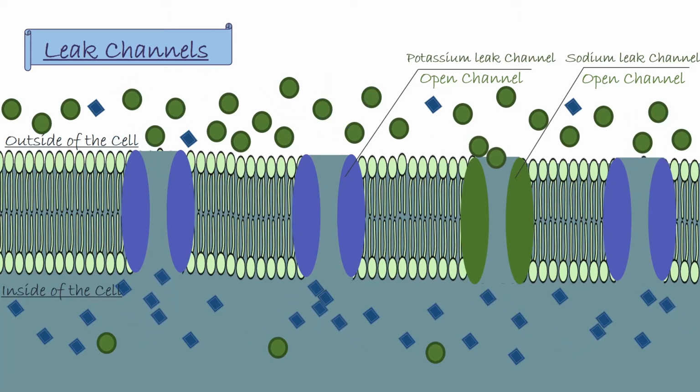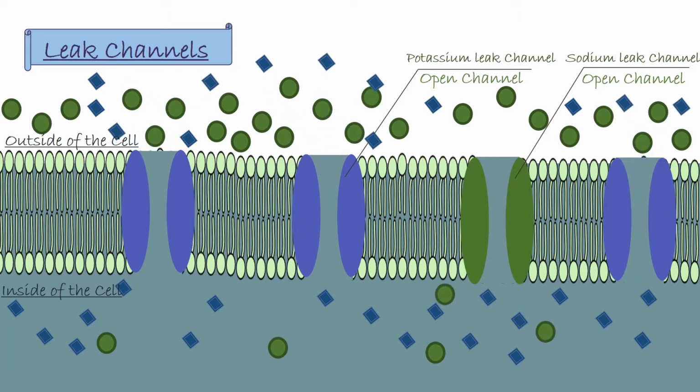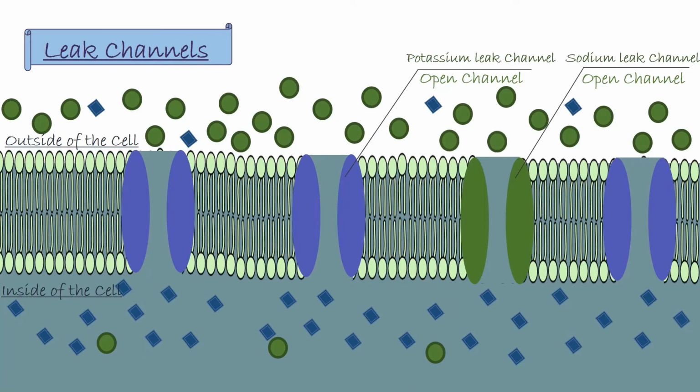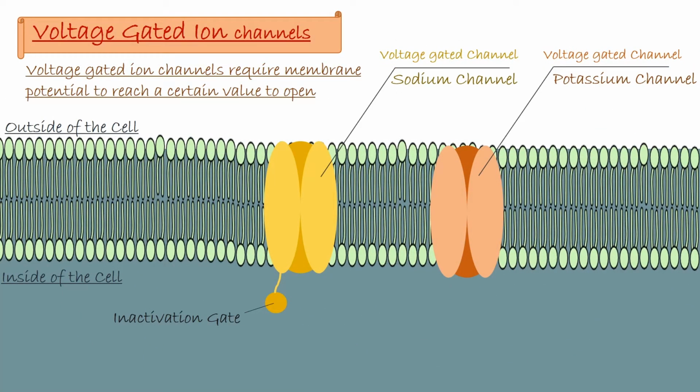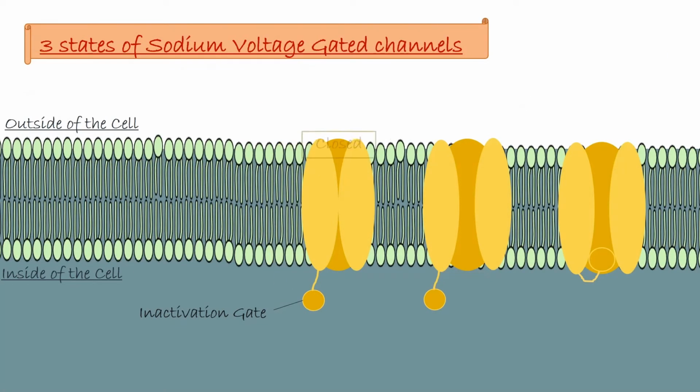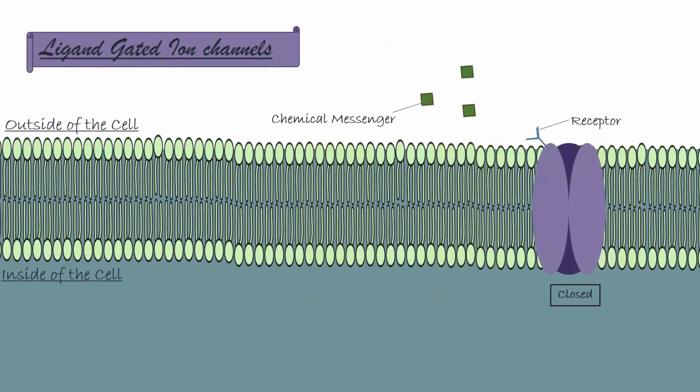Leak channels are always open, but other channels require signals to tell them when to open and close. For example, there are voltage-gated ion channels that require the membrane potential to reach a certain value to open. Sodium voltage-gated ion channels have three states. They can be closed, open, or inactive. There are also ligand-gated ion channels. These channels require a specific chemical messenger to bind to it at its receptor sites for activation.